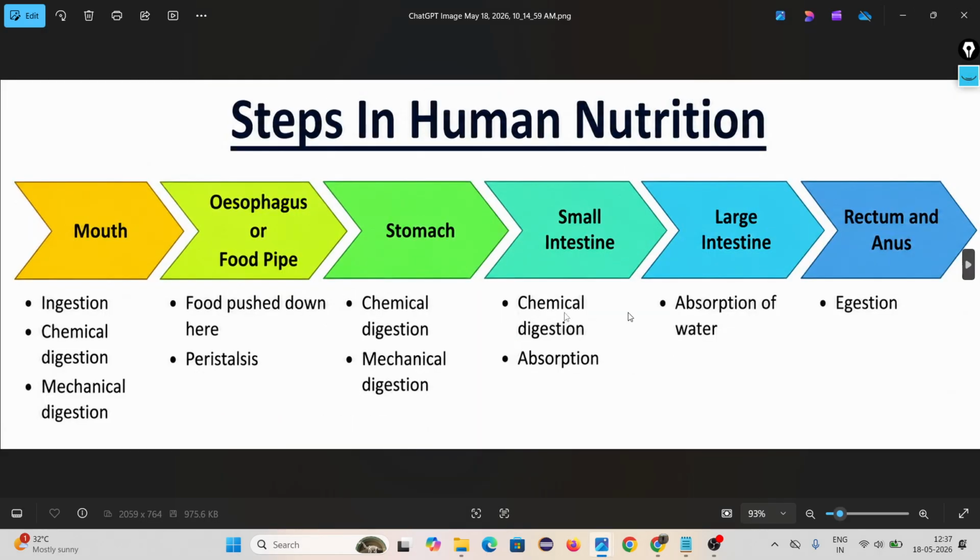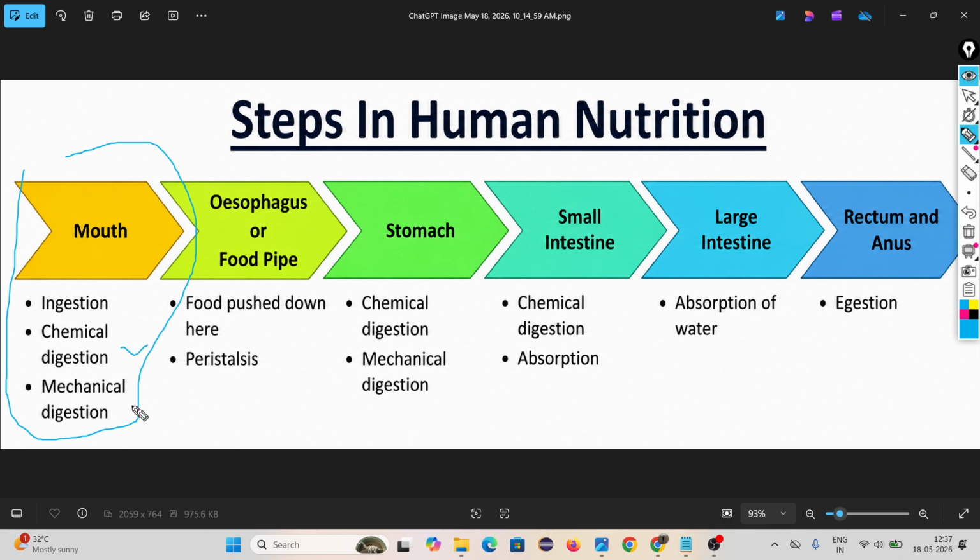Look, first one is mouth. What is happening inside mouth? Ingestion, you know, taking food. Then chemical digestion, mechanical digestion. That means, sir, digestion is starting from mouth, ending at the small intestine. If someone asks you the question, when we eat food, the digestion is starting from which part of alimentary canal? You have to tell mouth. You have to tell mouth. Okay.